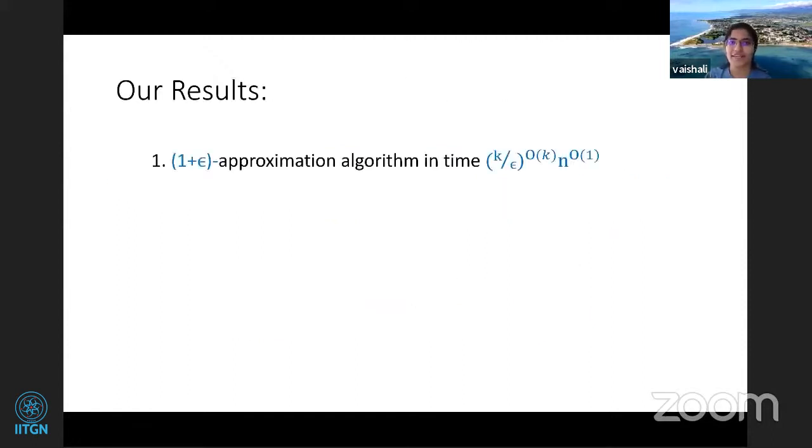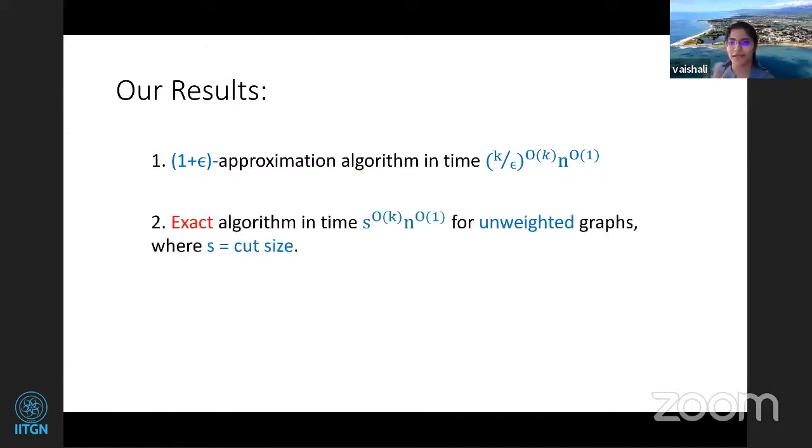So our result is that for any epsilon greater than 0, you can get a 1 plus epsilon approximation in FPT time. To clarify, our algorithm will give you a k cut whose weight will be no more than 1 plus epsilon times the weight of an optimum solution, and the algorithm runs in time (k by epsilon) to the k times poly n. To get this algorithm, one main ingredient was an S to the K algorithm for unweighted graphs. This is an exact algorithm where S is the cut size.